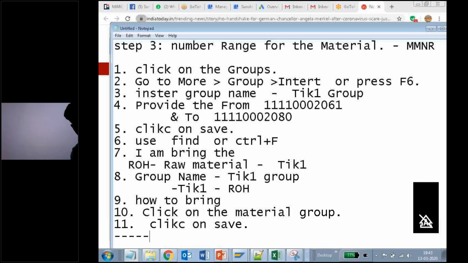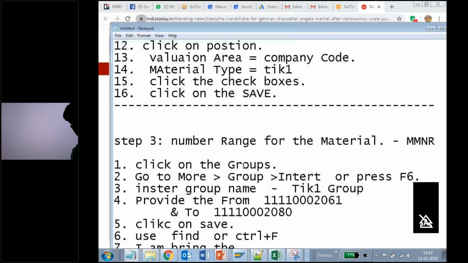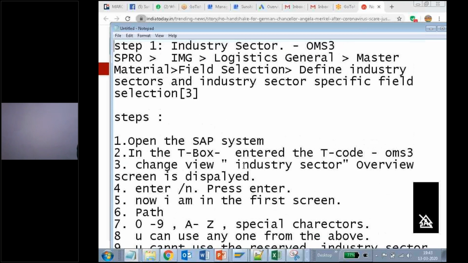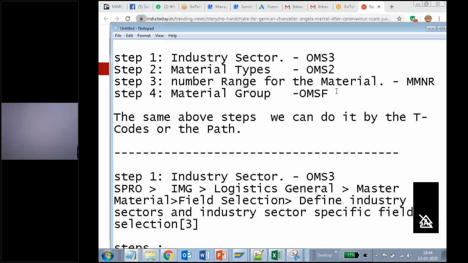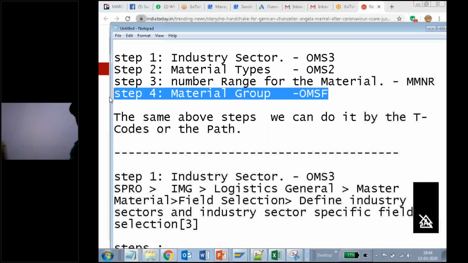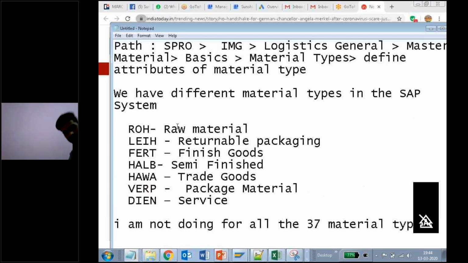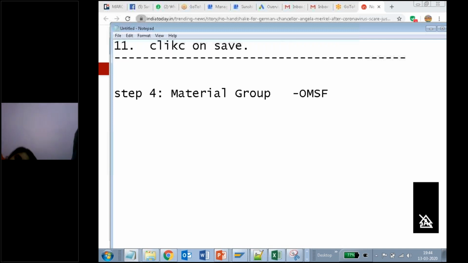And we are left with the final step. What is my final step? That is material group creation. OMSF is my material group.